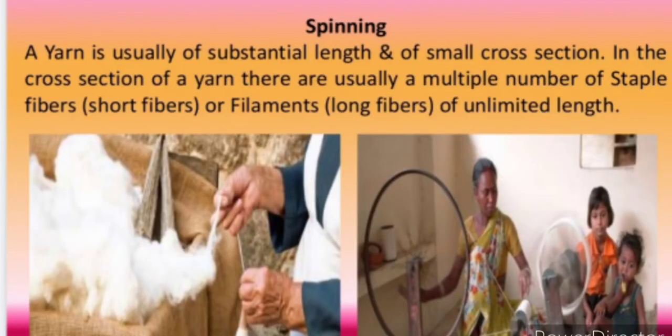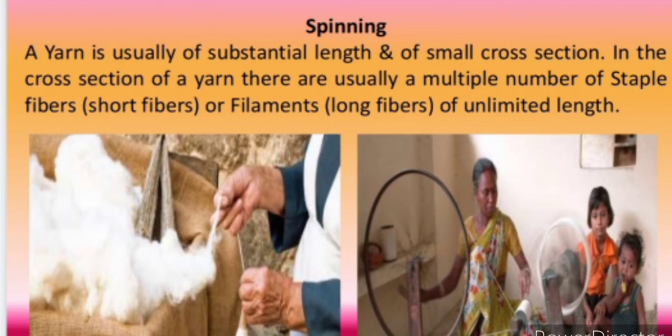Next is the spinning. A yarn is usually of substantial length and small cross section. In the cross section of a yarn, there are usually a multiple number of staple fibers or filaments of unlimited length. This means what? In spinning, we are taking many fibers together, which we have collected, the cotton, and we are twisting them into one yarn.